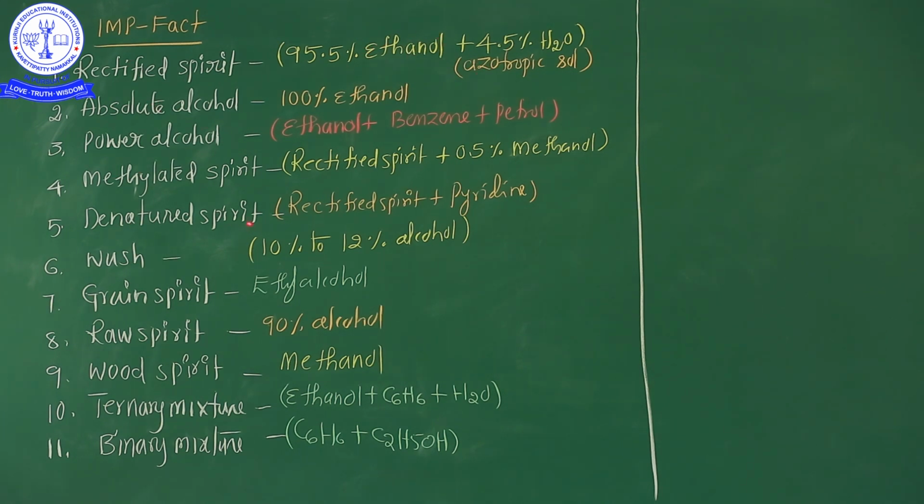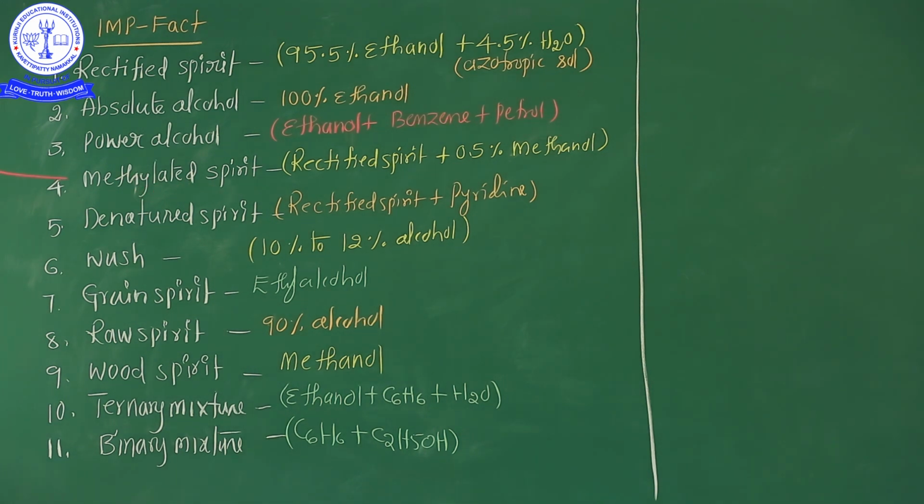Next, power alcohol. Power alcohol means the combination of ethyl alcohol, benzene and petrol. Ethyl alcohol formula C2H5OH, benzene C6H6, petrol, you know petrol is octane C8H18. These are the power alcohol. What is the combination of power alcohol? Ethyl alcohol, benzene and petrol.